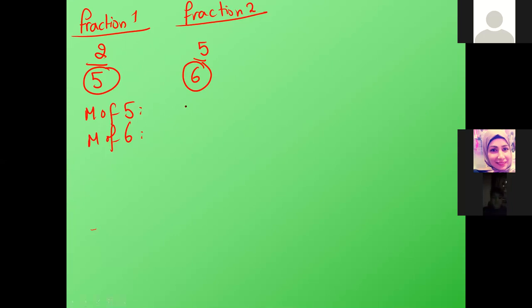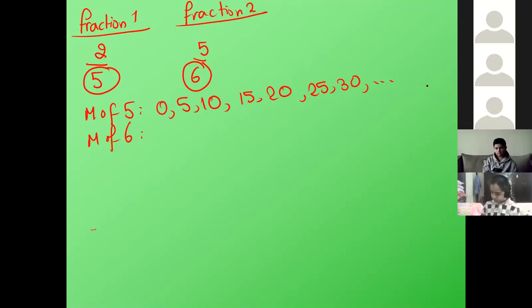What are the multiples of 5? 0, 5, 10, 15, up to 45. Now table 6: 0, 6, 12, 18, 24, 30. Stop.